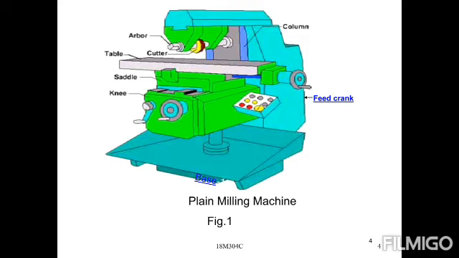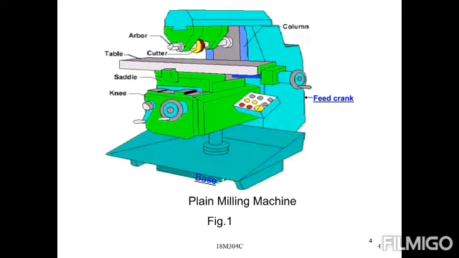This is for table movements in the up and down direction. Because every table in milling compulsorily has three directions: one is longitudinal, second is cross, and third is the vertical direction of the table. Then coming to the top portion, the column is on one side, and the top portion is provided for the arbor unit.